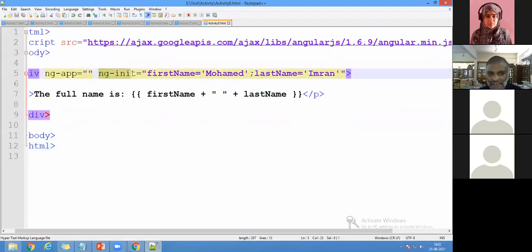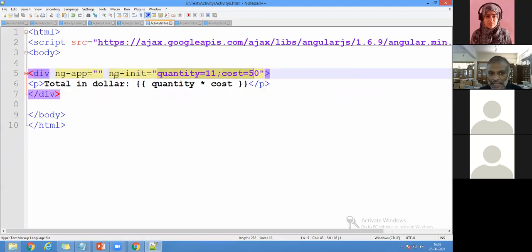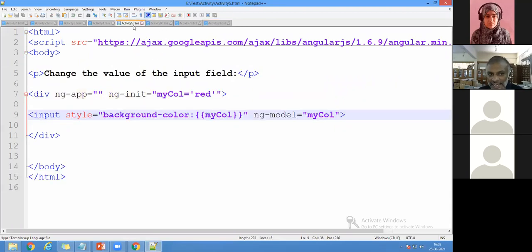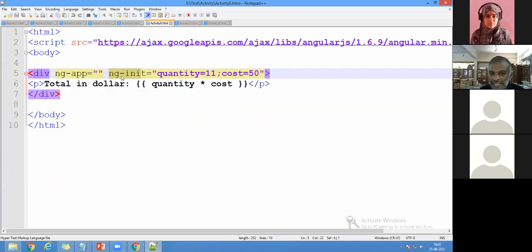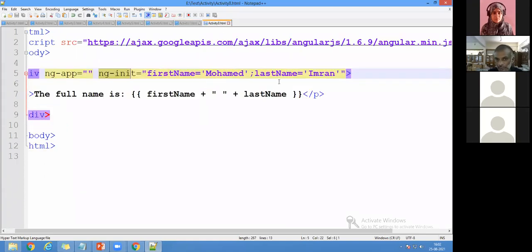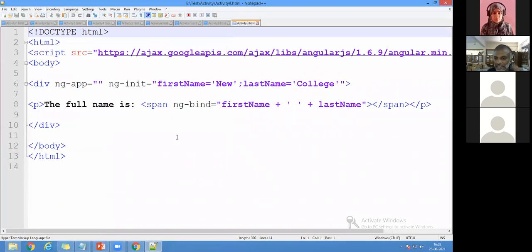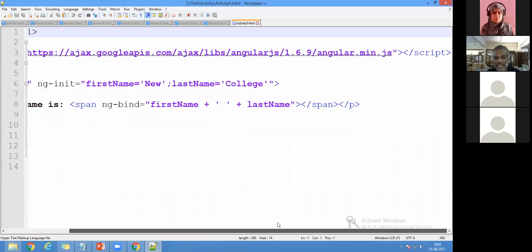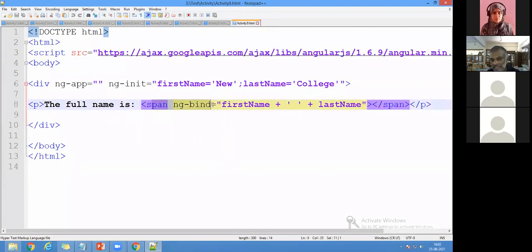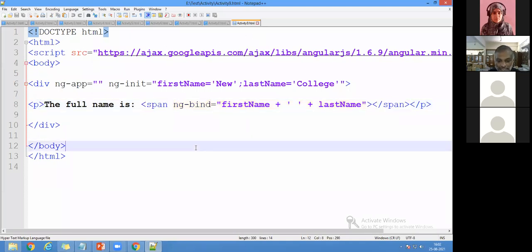Just understand that wherever you want to initialize, go with ng-init. Even for a mathematical operation, I'm going to use ng-init, right? And here also I'm using ng-init, even for a background color. So whenever I want to initialize, I'm going to use ng-init, either for numbers or for a string. So this is about the string. The same thing I'm going to write with ng-bind. Once again, I'm going with bind. That's what I told, with bind and without bind. Now you can see the same program I have done here with ng-bind. So this is about activity 9. So once again, I run the program.